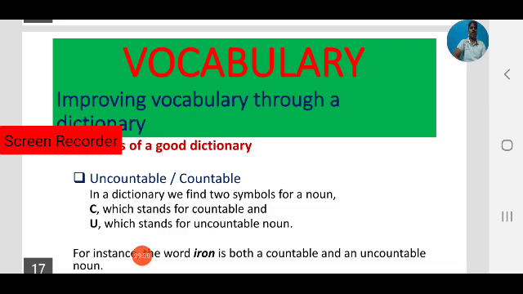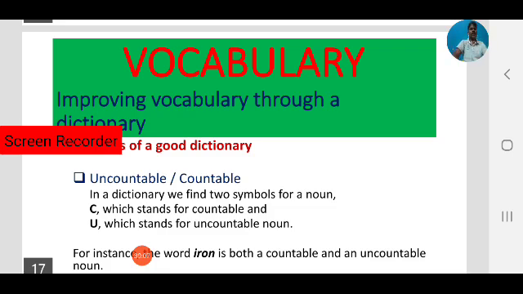Uncountable means we can't count. Countable means we can count: 1, 2, 3, 4. For example, water, rice: 1 water, 2 water, 3 water, we can't count. But we can count them using some countable words, measurements, as we have discussed in the previous sessions. 1 kg of rice, 1 liter of water, like that. 1 kg, 1 liter, these are countable words.